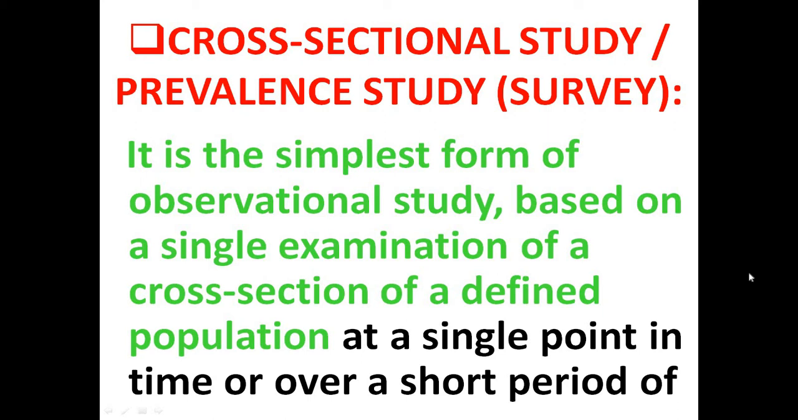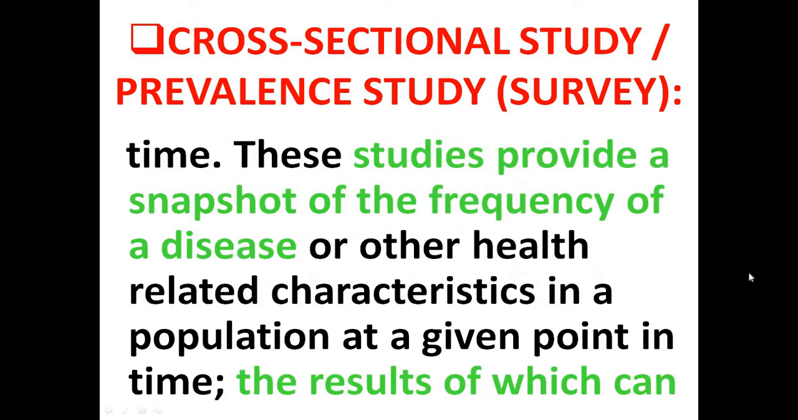So we can say the prevalence study or the survey is actually the essence, the backbone of our research, and that helps guide us for the analytical study, and of course gives us a direction for project designing. By definition, it is the simplest form of observational study. Descriptive, further types, observational. An observational study based on a single examination of a cross section of a defined population at a single point in time or over a short period of time. And that is where the problem is.